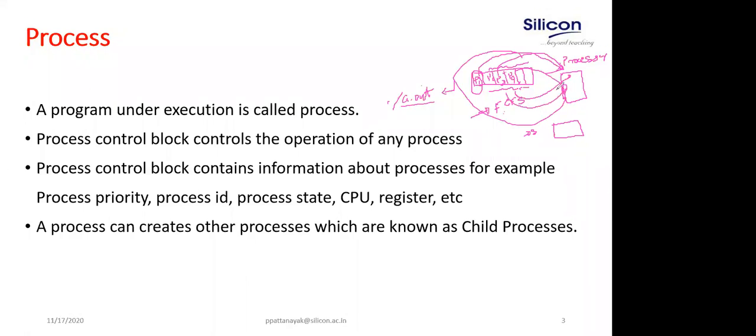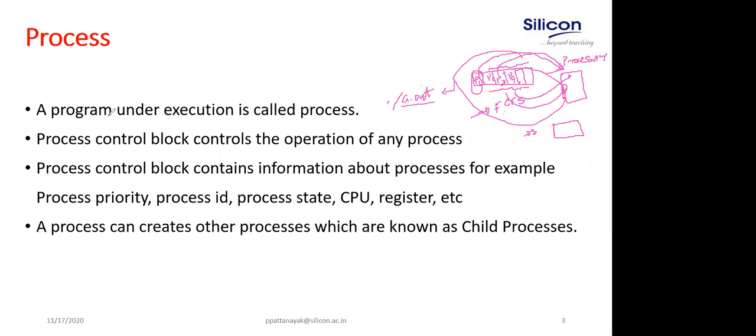So we do not want to make the CPU idle. We want to engage the CPU. We want to increase, or maximize, the throughput. That is our objective. That is why we need multiprocessing. This is how multiprocessing is done.